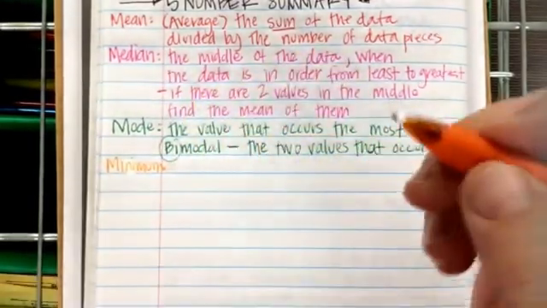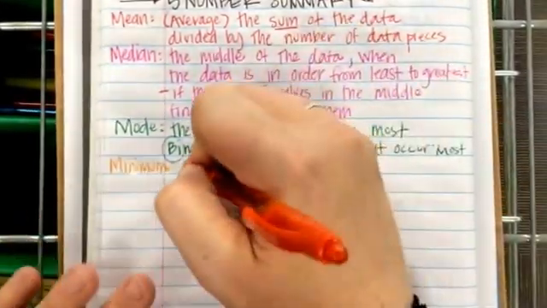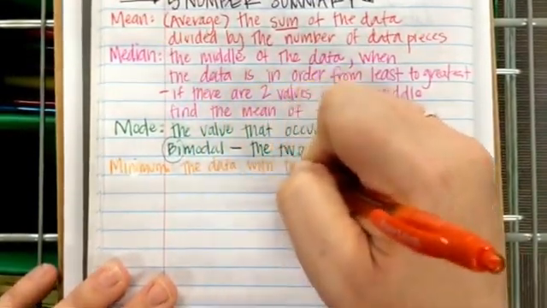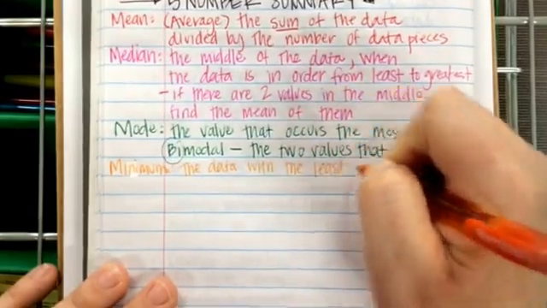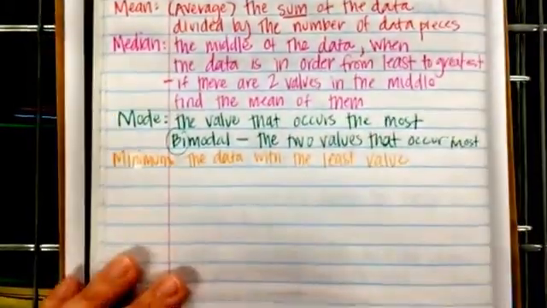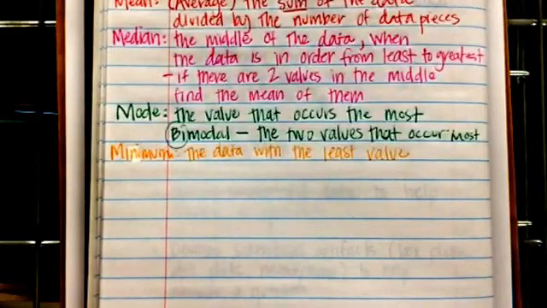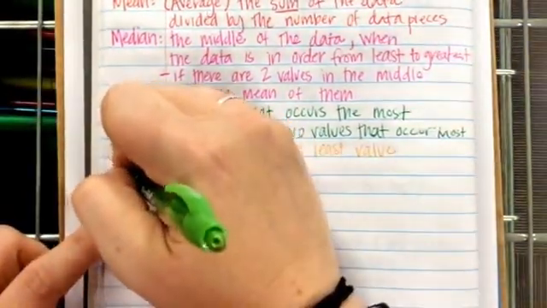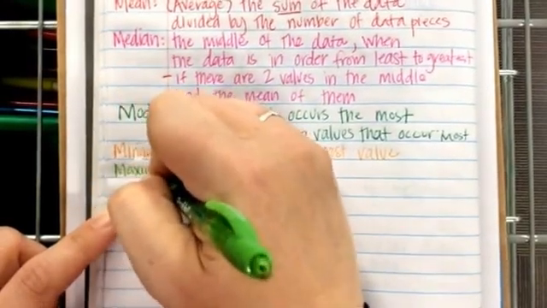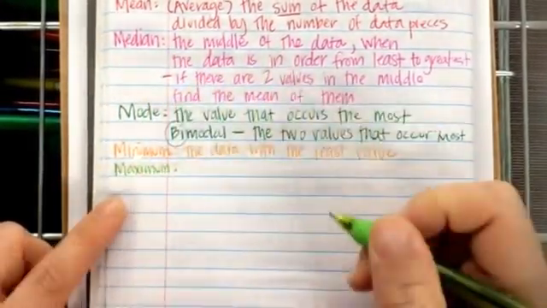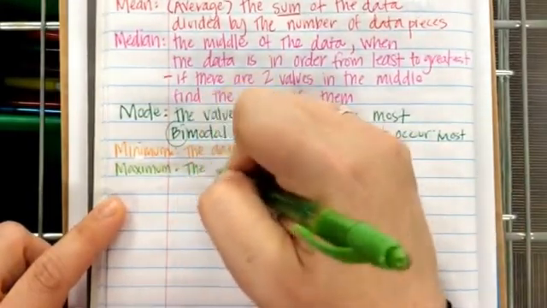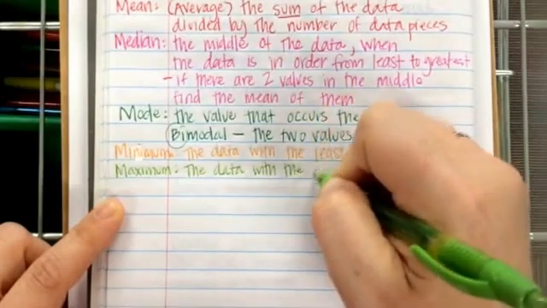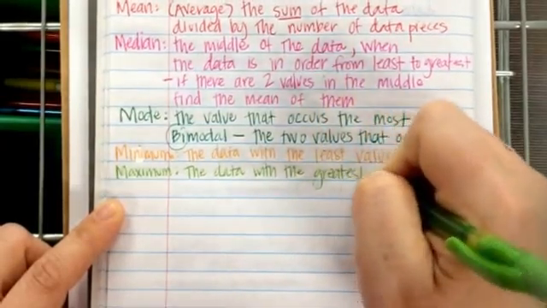And the minimum, you know this vocabulary word by now, is the data with the least value. So the opposite of the minimum is going to be the maximum, which is the data with the greatest value.